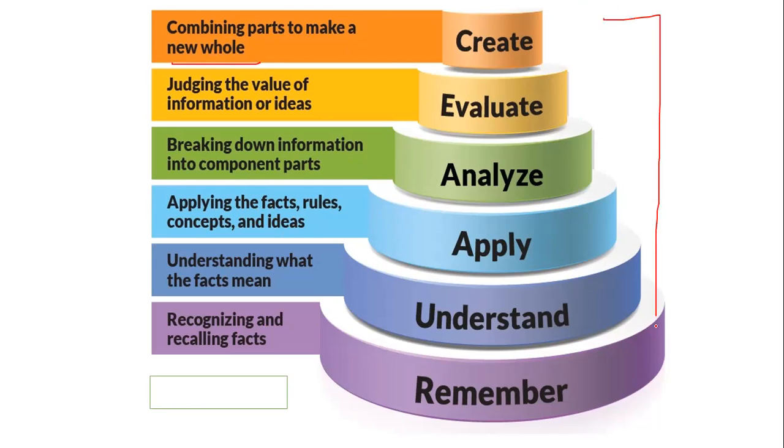Now in the examination, you get these steps. What type of questions are available here? First of all, which skills are lower order and which are higher order. This is one set of questions. You may even be asked to arrange this sequence from lower to higher or higher to lower. The question can come in any part. You also get statements, for example, breaking down of information into components, and you are asked which step of Bloom's taxonomy it is. So there are a lot of questions coming on Bloom's taxonomy. You should be very thorough with the current updated concept of Bloom's taxonomy.